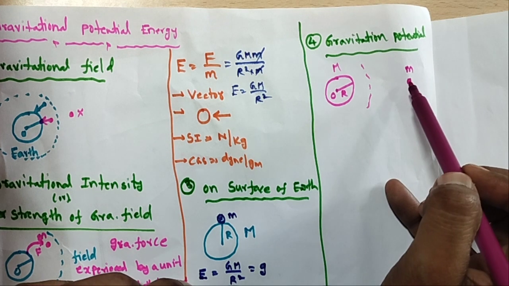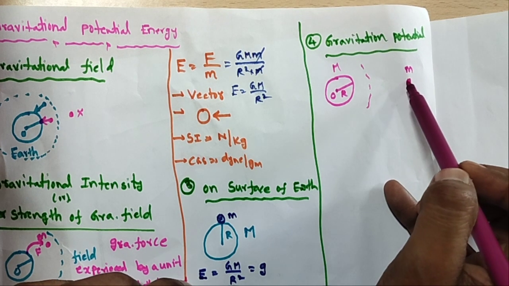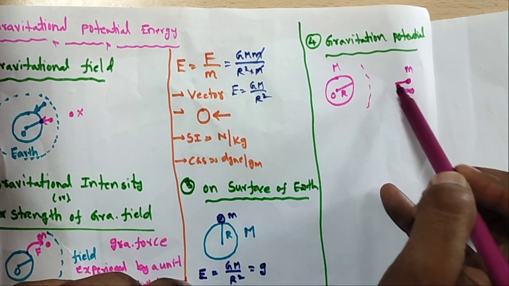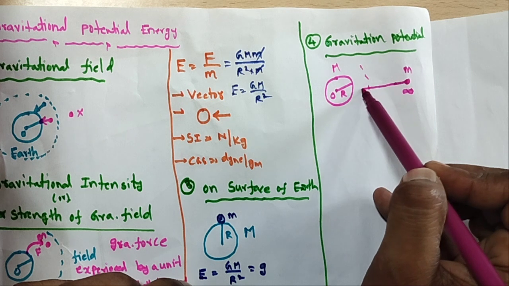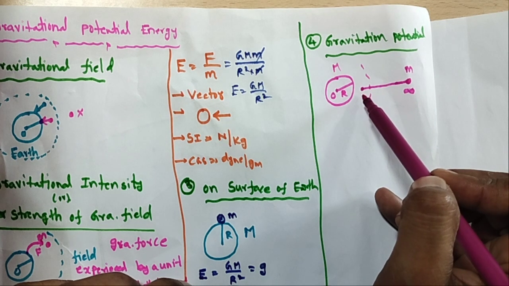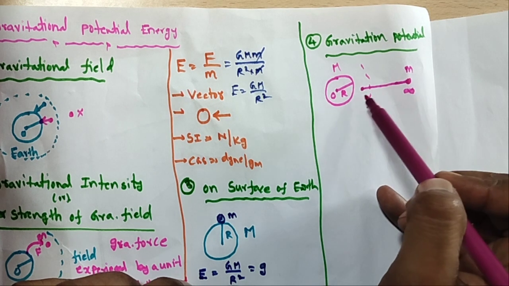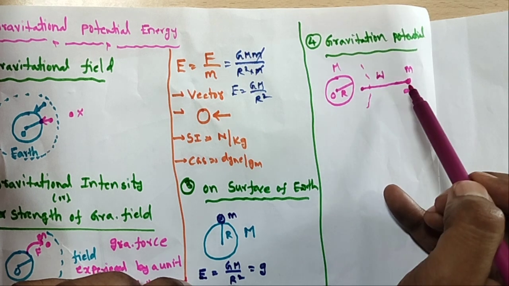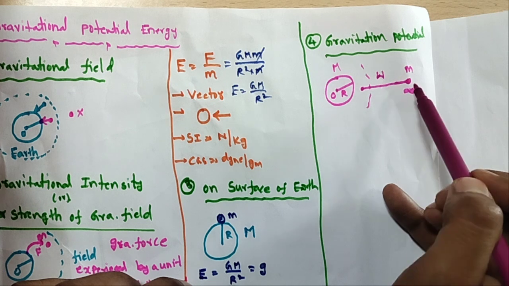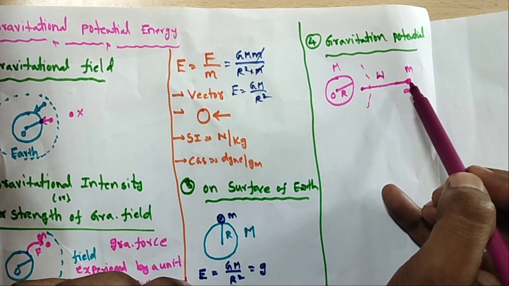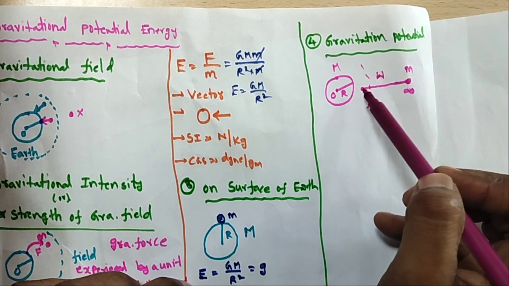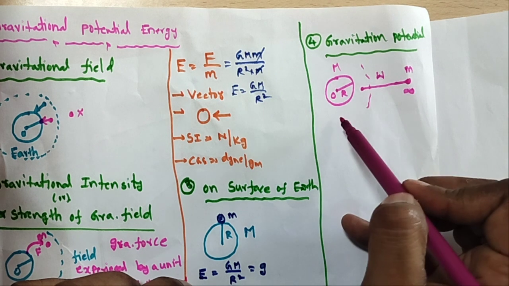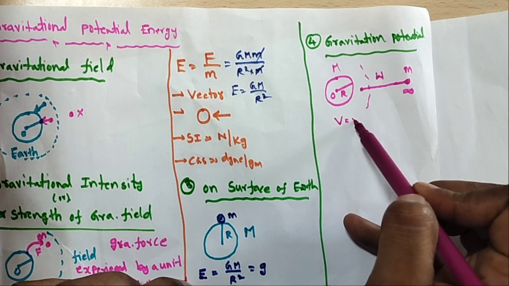This unit mass is brought from infinity and placed in the gravitational field. Some work is done here. So this work done in bringing a unit mass from infinity to a point in the gravitational field is called gravitational potential.